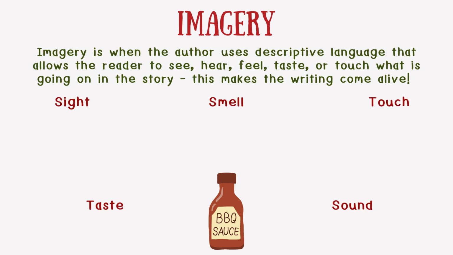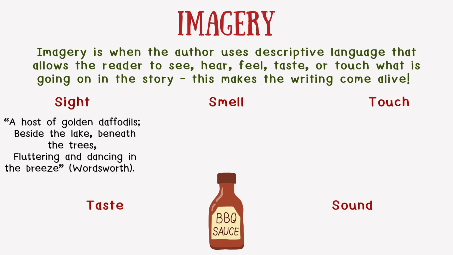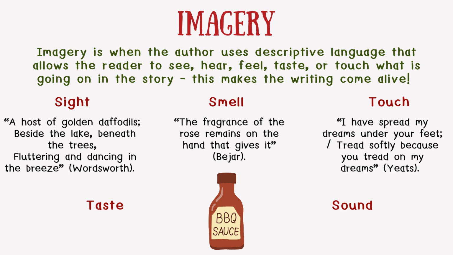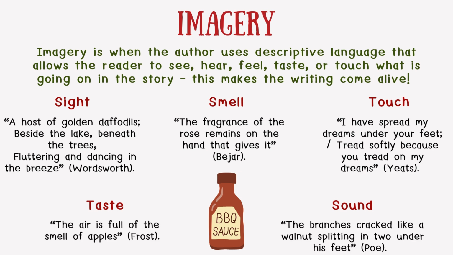Now that we've covered symbolism, let's move into imagery. Imagery is when the author uses descriptive language that allows the reader to see, hear, feel, taste, or touch what is going on in the story. This makes the writing come alive. You can look at each of these examples of lines of poetry and see how they allow the reader to see, smell, touch, taste, and hear what is happening in the poem to really feel present.